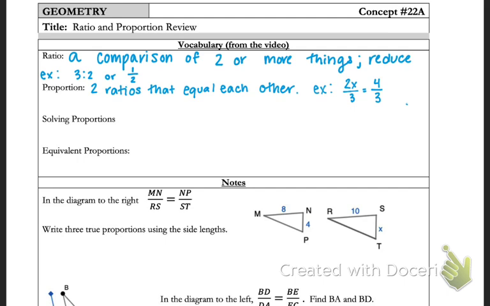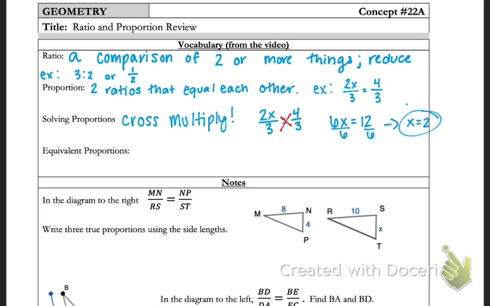To solve proportions, we are going to cross multiply. So looking back at our last example, we have 2x over 3 equals 4 over 3, and we are going to multiply across, so diagonally. So 2x times 3 is 6x, 4 times 3 is 12, and from there we can just solve for our x value, divide, and get x is 2.